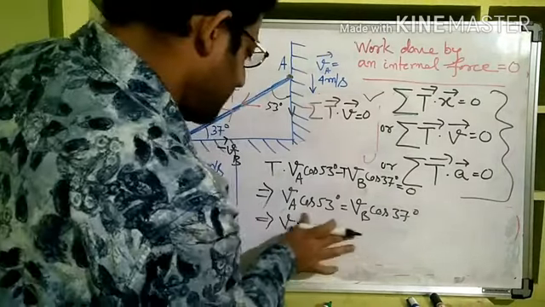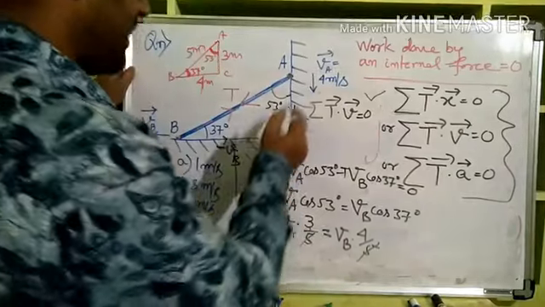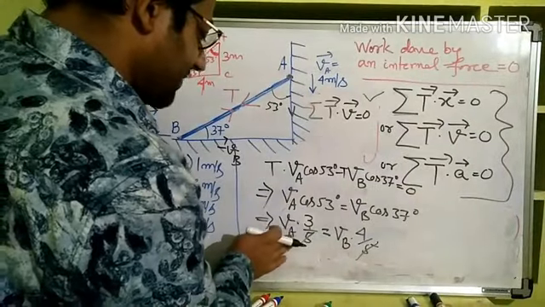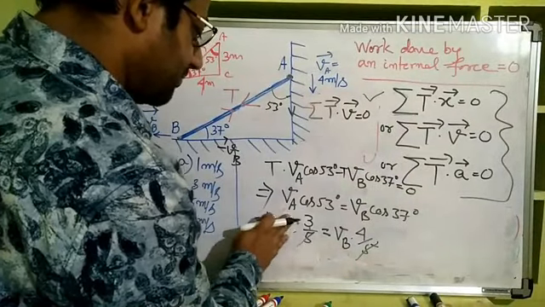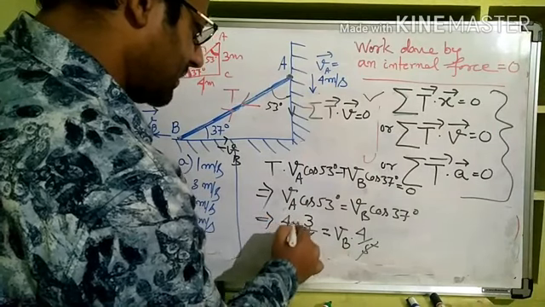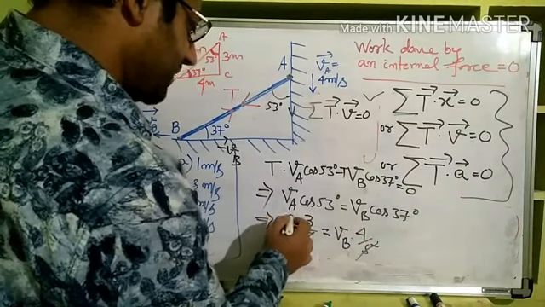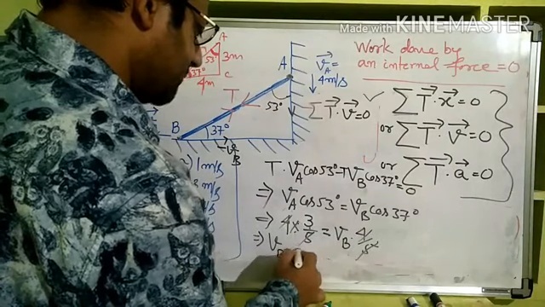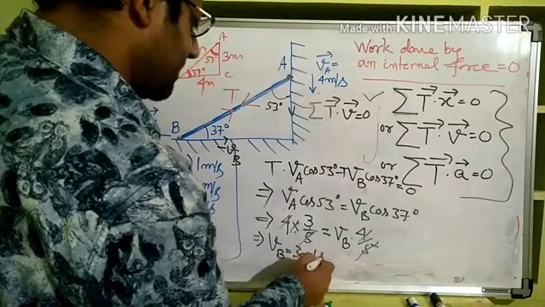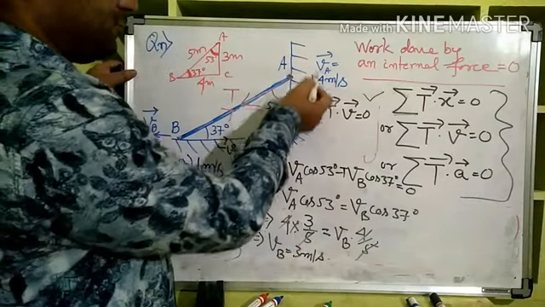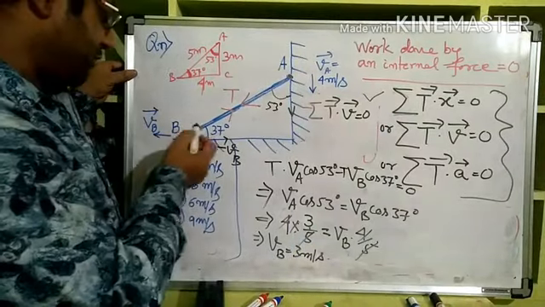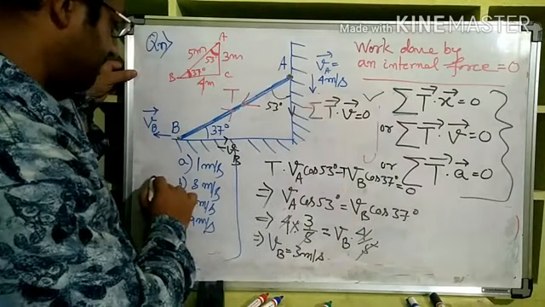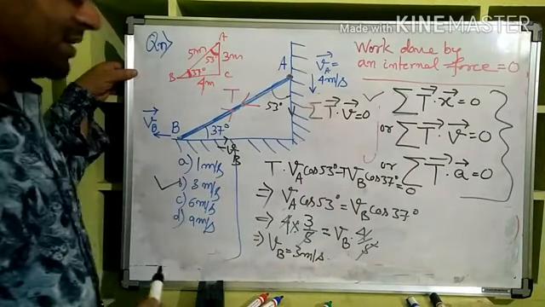Now 5 got cancelled, and what is given in the question? VA is given in the question. So for VA we can put 4, right? Then this 4 also will get cancelled. So what remained? VB is equal to 3 meter per second. So as A comes with 4 meter per second, VB will move this side with 3 meter per second. So B is the right answer, right?